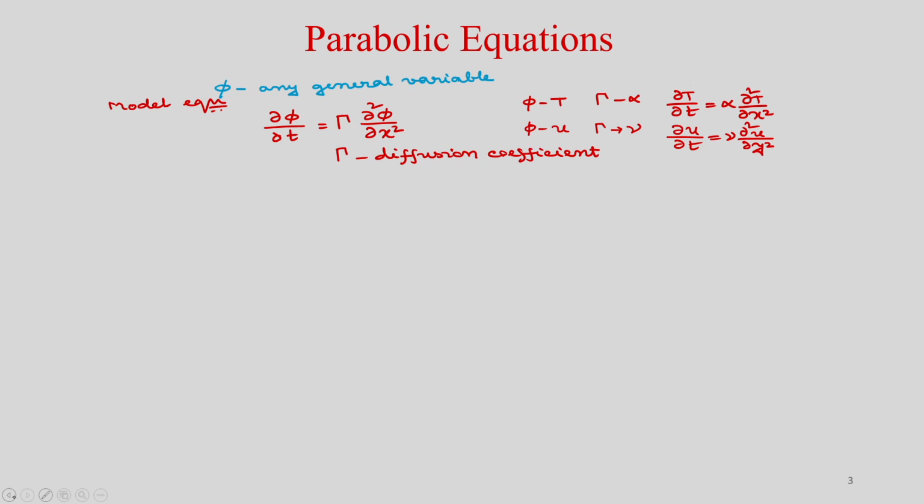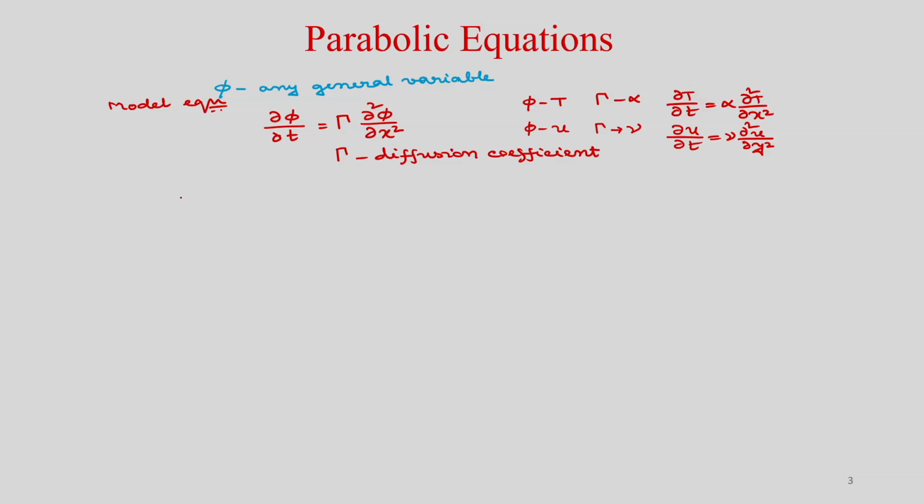Now, in the last module we learned that when you are going from iteration level k to k plus 1 and discretizing, if there is one unknown, then you have the explicit scheme or explicit method, and if you have more than one unknown, then you get the implicit scheme or implicit method. So, here also we will discretize this equation using these two methods.